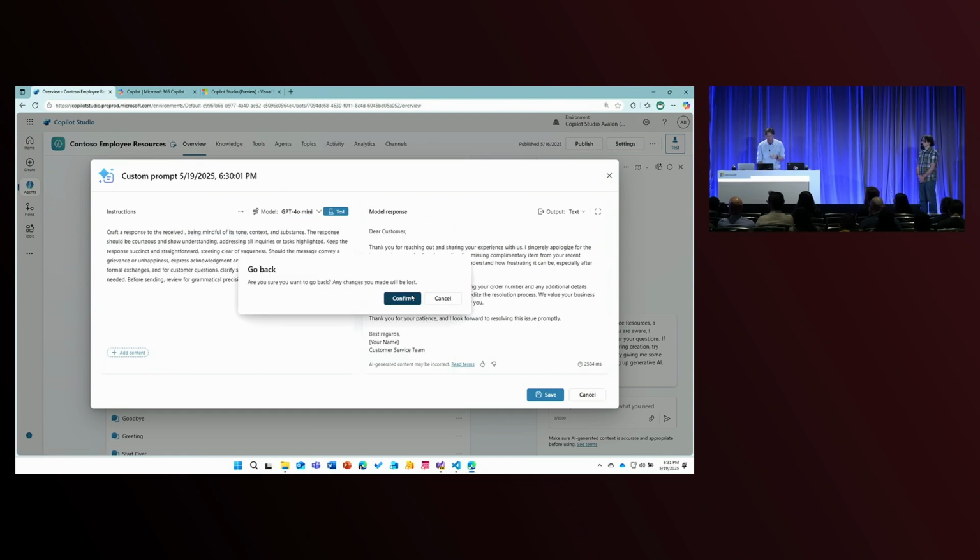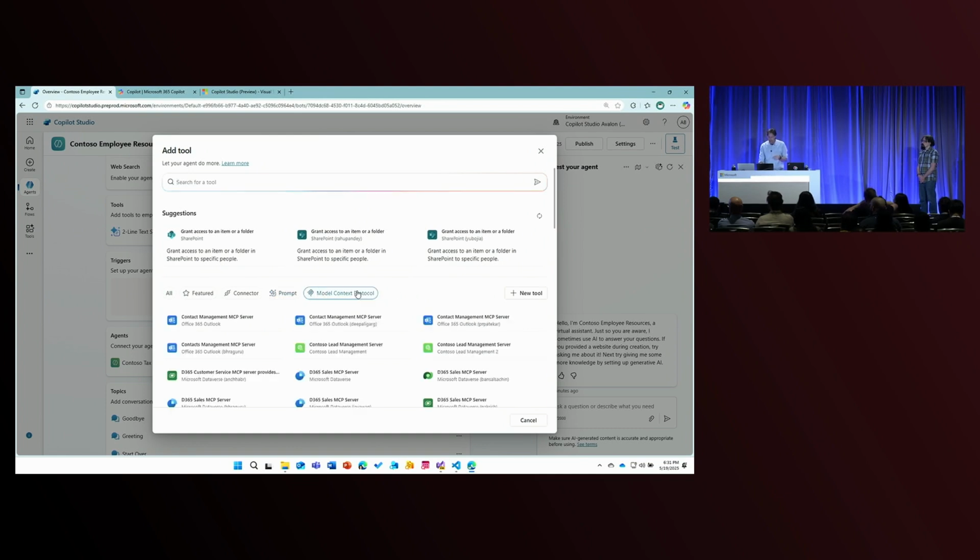So we're not going to add that prompt today, but the other thing that I want to highlight is MCP, or Model Context Protocol. MCP is really an emerging standard for how agents talk to first and third-party systems. It uses a client-server sort of metaphor. In this case, your agent is an MCP client, and it can go and talk to different MCP servers. You can see here a list of MCP servers that have already been pre-configured. And if you wanted to add a new one, you could go ahead and configure your own as well. So full support for Model Context Protocol right there within your agents, and very, very easy to use and to wire up.